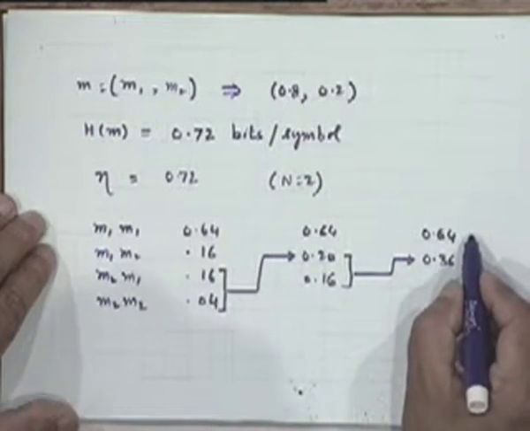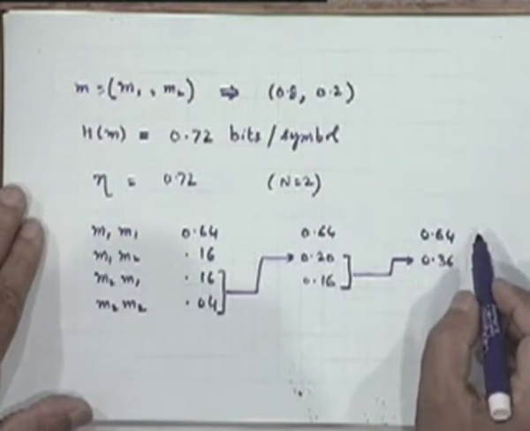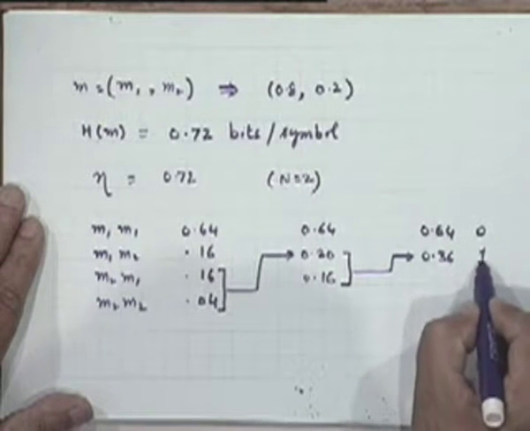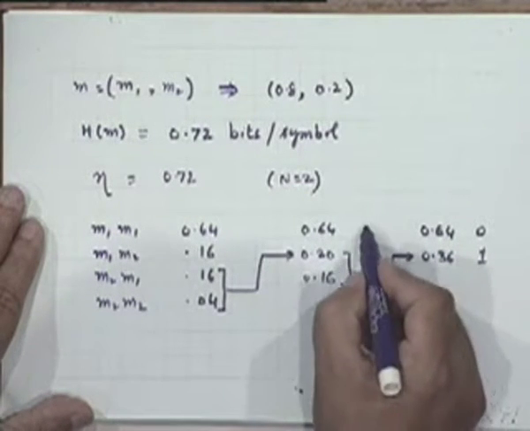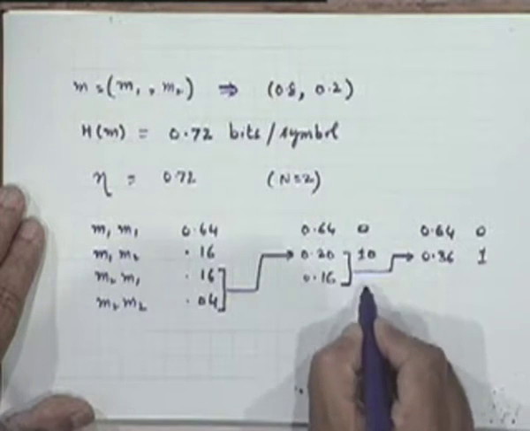So one can start with a bit allocation of some kind. For example, I could do a 0 here and a 1 here. And at this stage it will become 0. This will become 1 0 and 1 1.